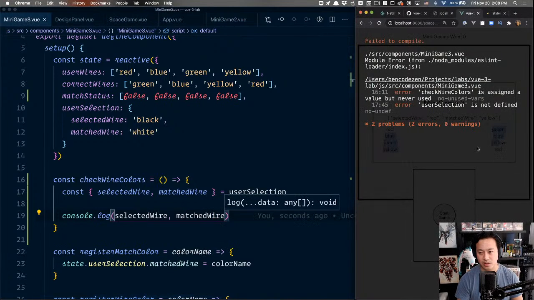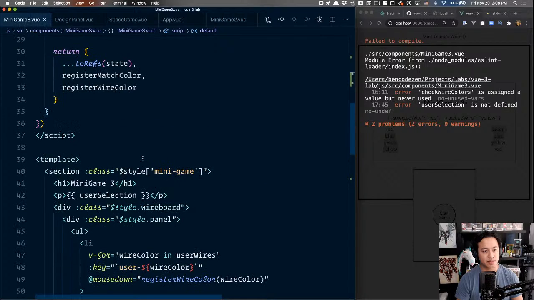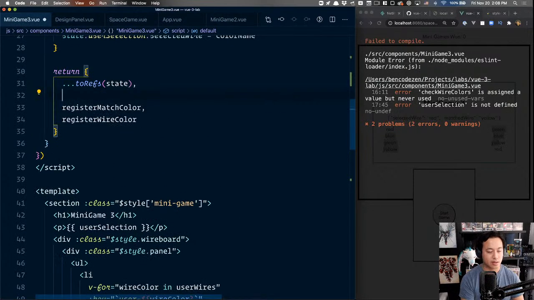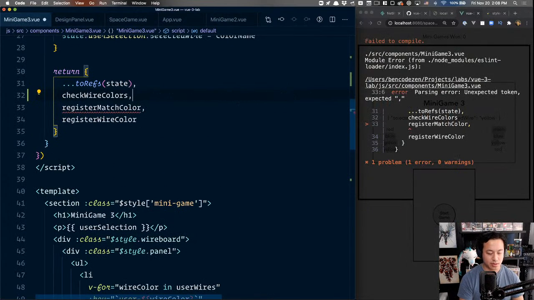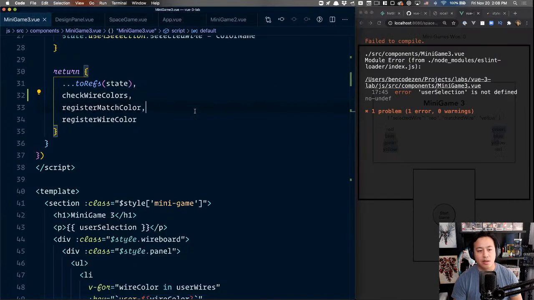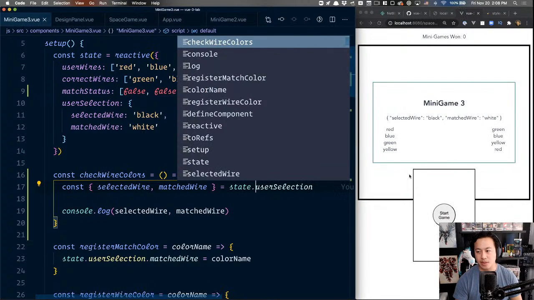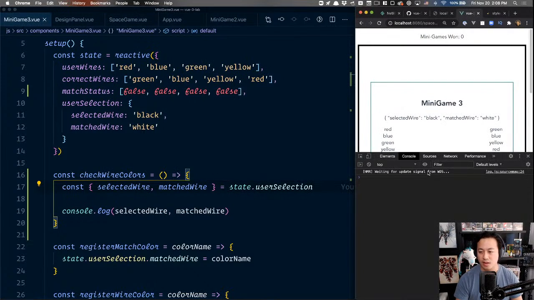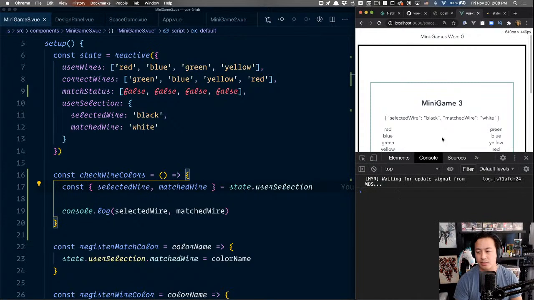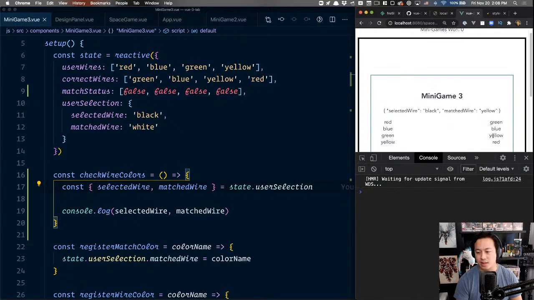So if this works as anticipated, check wire colors. Whoops. User selection is not defined. That makes sense because this would be state. My bad. Okay. So inside of our console log, we can see now that if I click down, lift up,